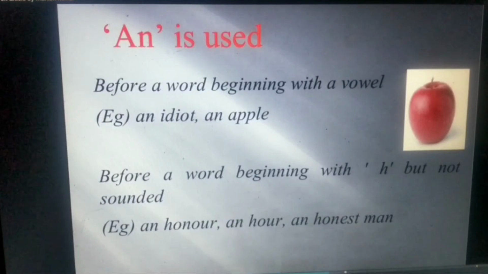Exceptions are before a word beginning with H but it is silent. An honor, an hour, an honest man. Here in these words, H is silent. So when H is silent, we use article an.